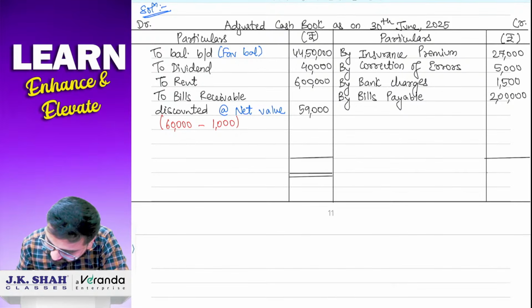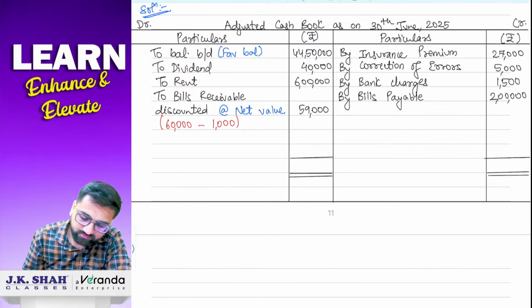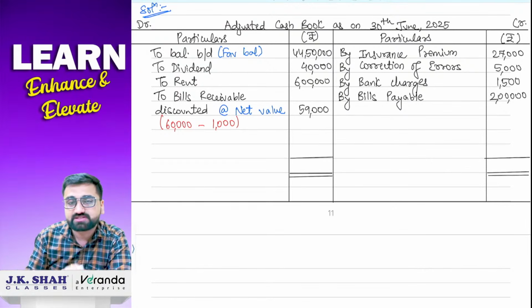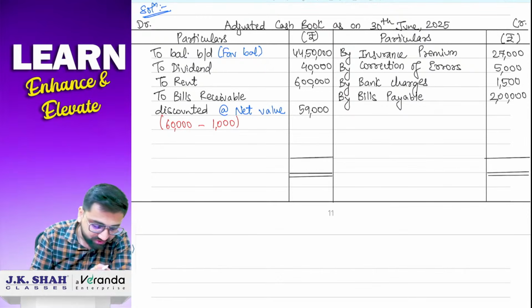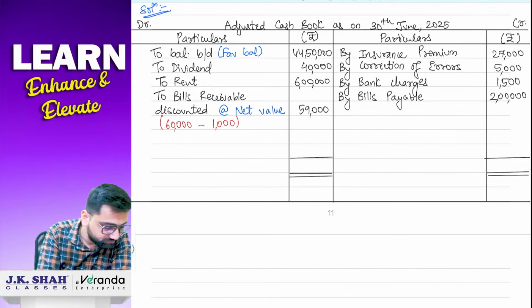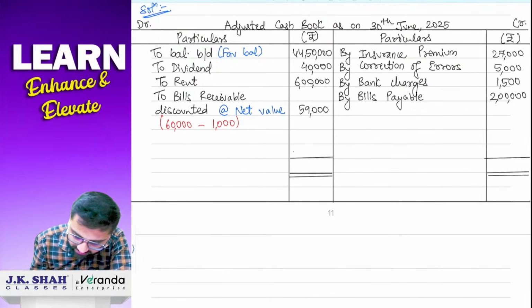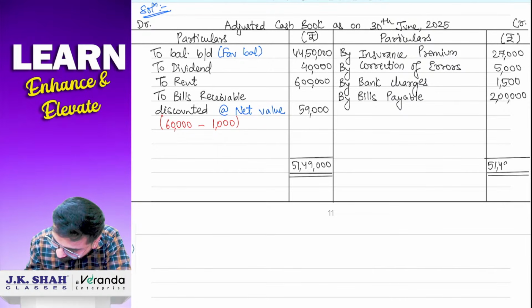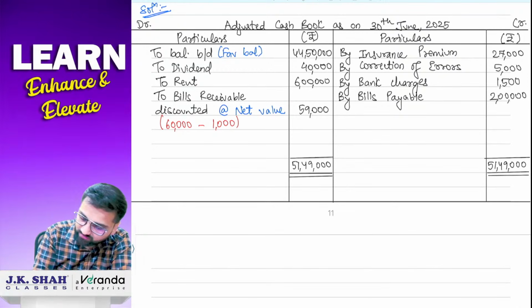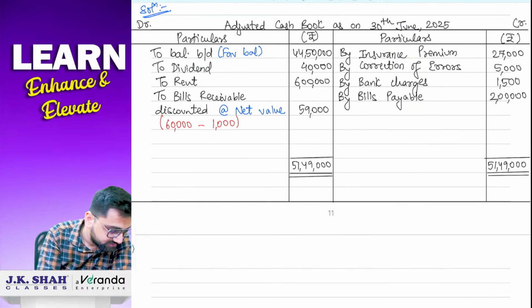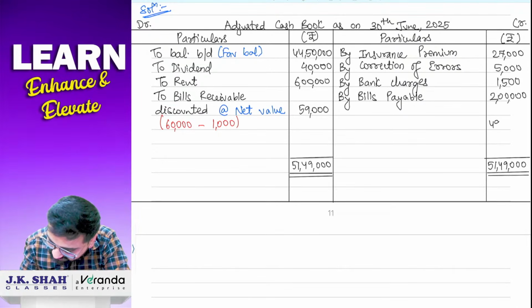Now we will close this account. The rule for closing is the same as you do for your ledger. So I think the debit side is higher. So take the total of the debit side and write it down on both sides. The total for your debit side is coming to 51,49,000. From that minus 27,000, minus 5,000, minus 1,500 and minus 2 lakh. So your answer is coming as 49,15,500.